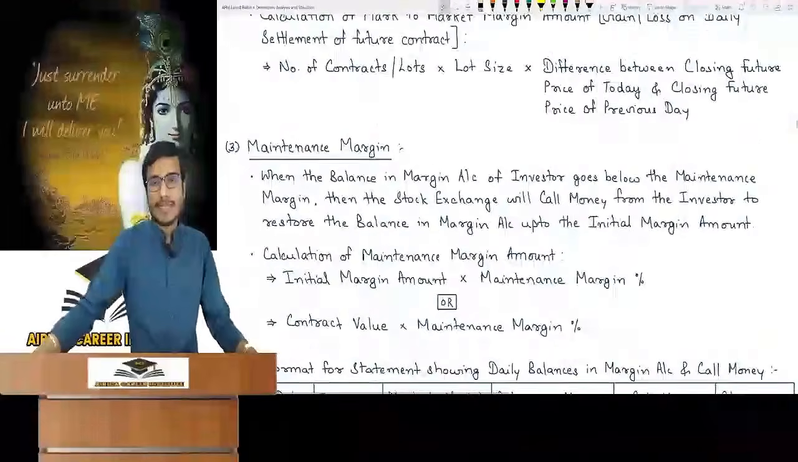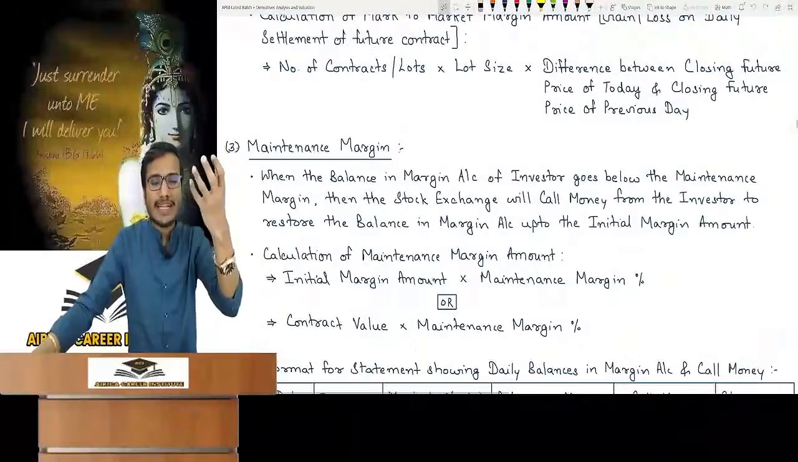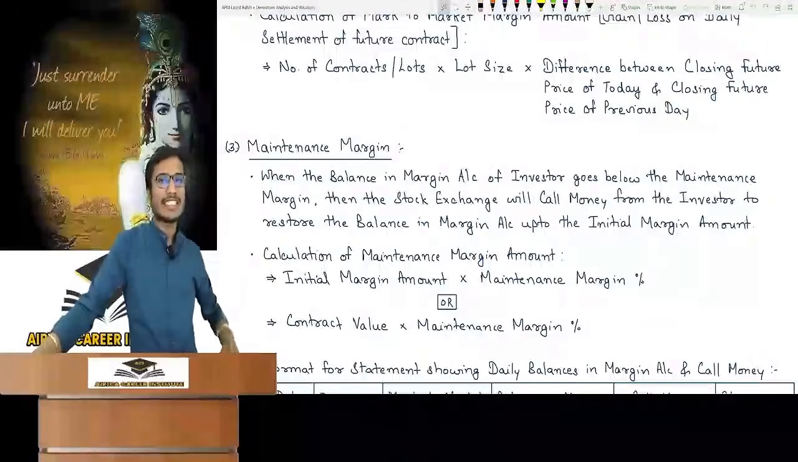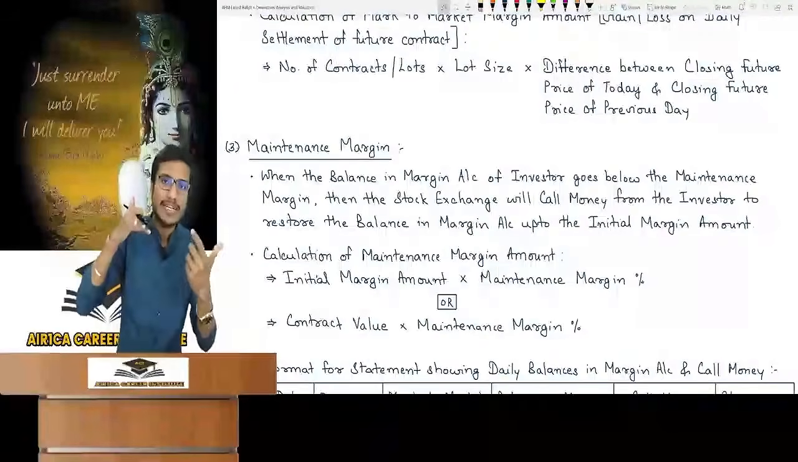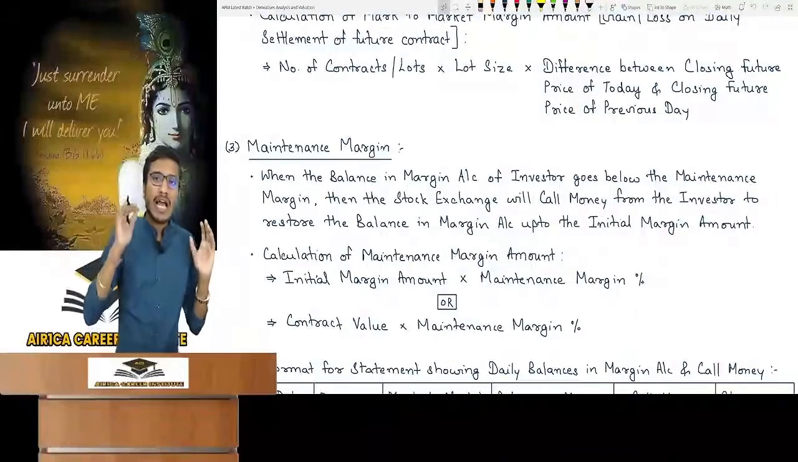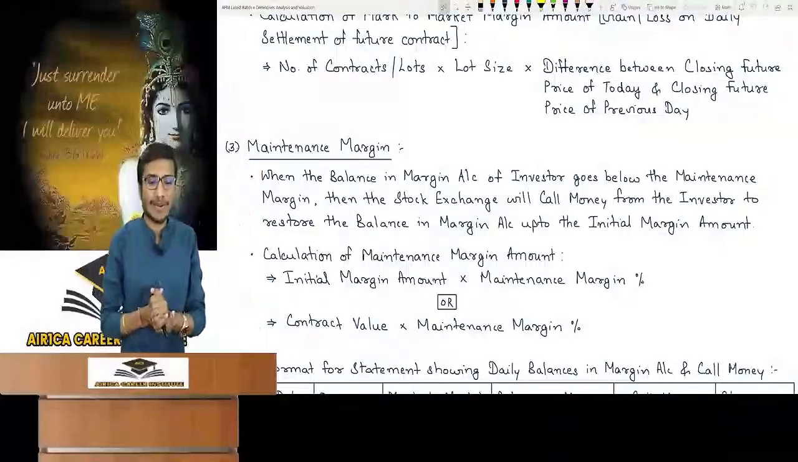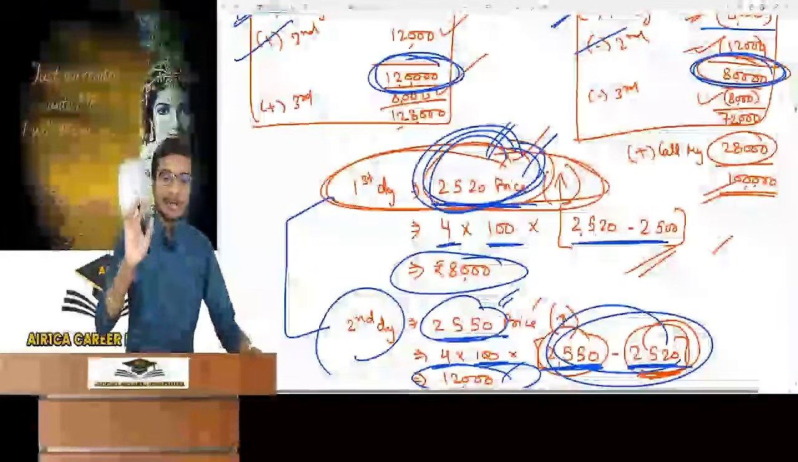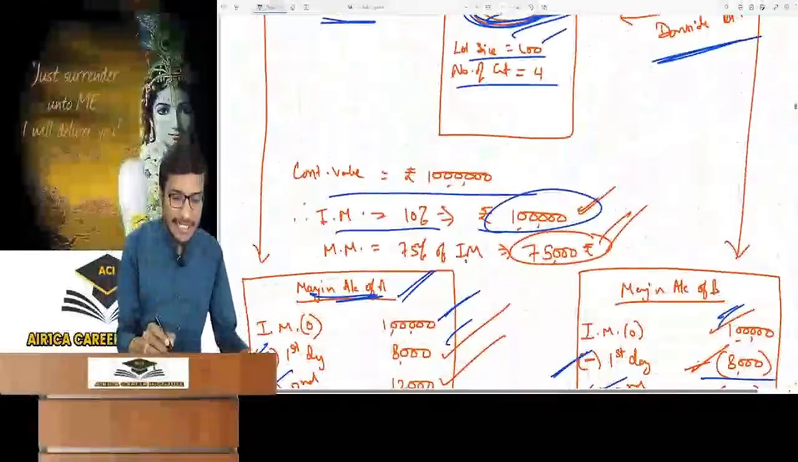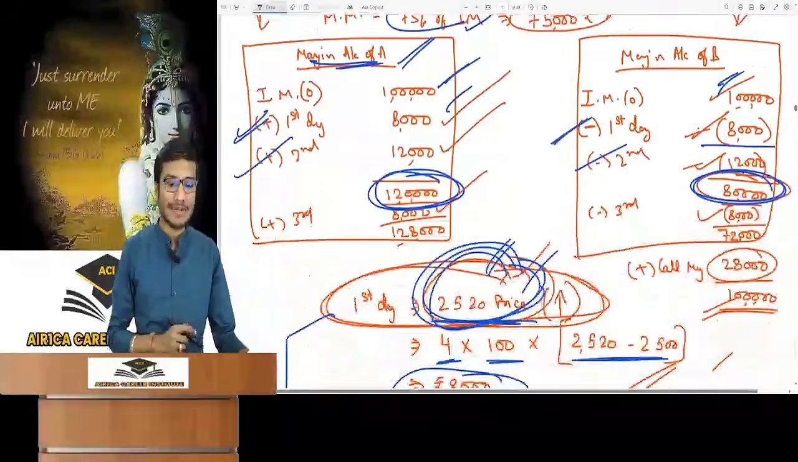After that comes maintenance margin. This is the third type of margin. Maintenance margin means when the money in the investor's margin account goes below the maintenance margin, the stock exchange calls the investor and says that the money has gone below the maintenance margin. He has to restore the money in the margin account so that it becomes equal to the initial margin. It means it plays very safely. See how it works? The exchange says maintenance margin is 75% of initial margin. Initially 1 lakh, so it comes to 75,000.